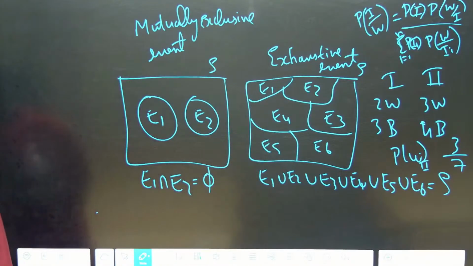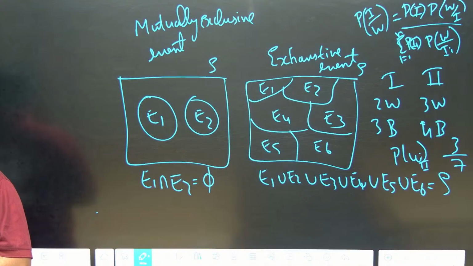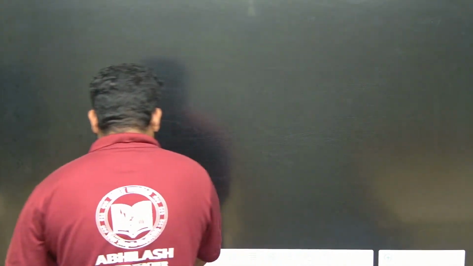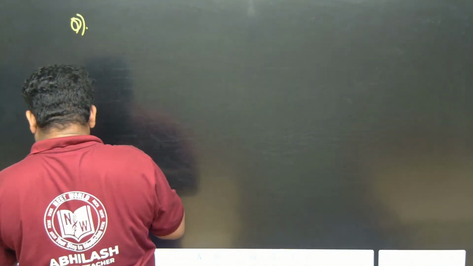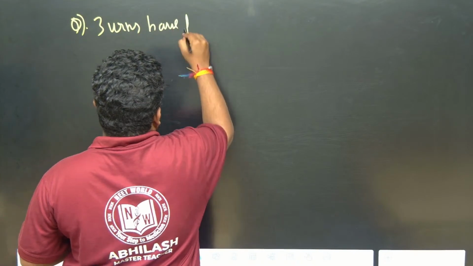Now let us take up a question on the Bayes theorem that was asked in previous years, and let us solve it. A question from the previous years based on the Bayes theorem will give you crystal clear clarity about the Bayes theorem and its usage. This is the previous year question. What are they telling? 3 urns have the following composition.